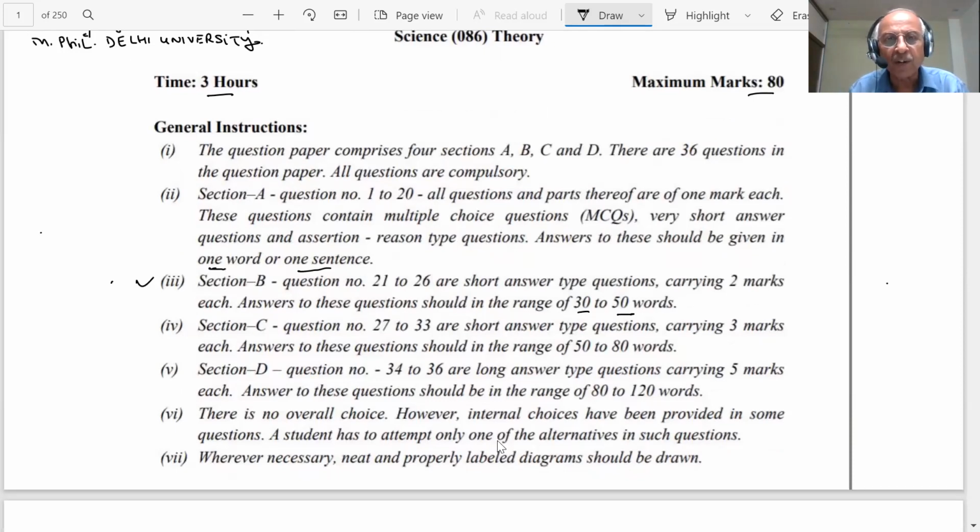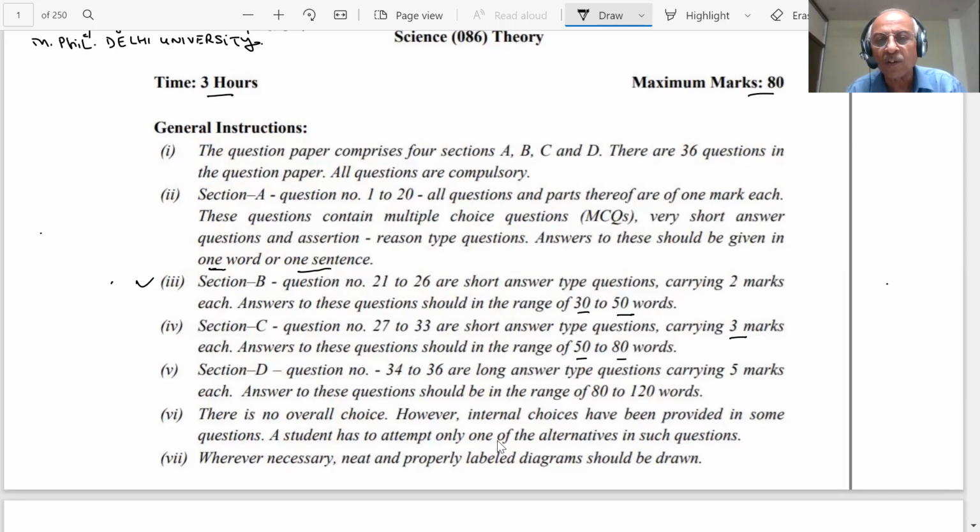Section C, question 27 to 33 are short type carrying 3 marks. These carry 3 marks, students, 27 to 33. The answer should be in the range of 50 to 80 words, 2 to 3 lines maximum. Section D, question number 34 to 36 are long type, 5 marks. The answer to the question should be in the range of 80 to 120 words.